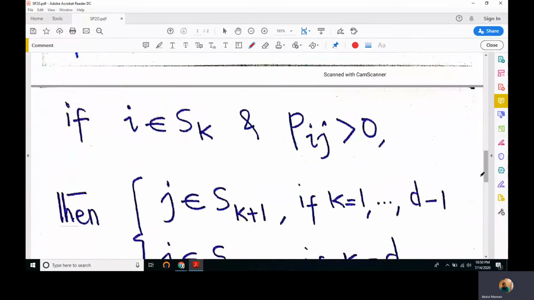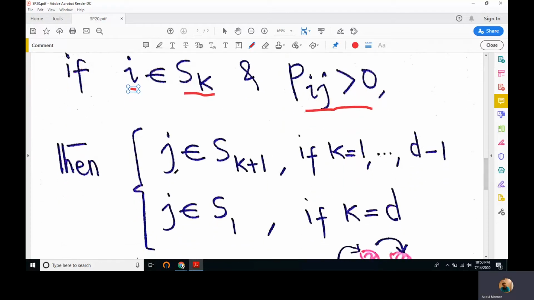Mathematically, if i is a state that belongs to a subset Sk and Pij is greater than 0, this means there is a transition from state i to state j, a transition line exists between states i and j. Then state j is in Sk+1. i is in Sk, so j has to be in the next subset, for k equal to 1, 2, up to d minus 1.